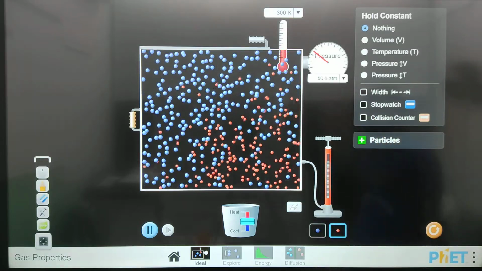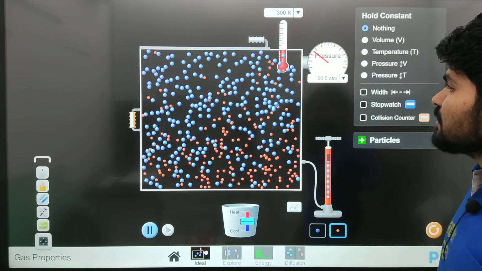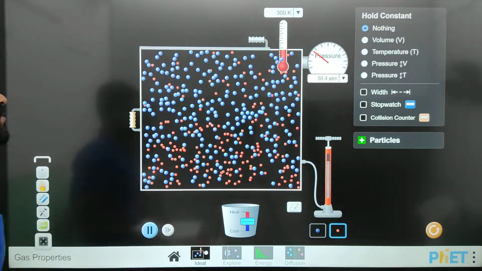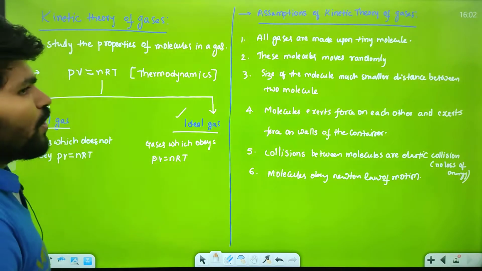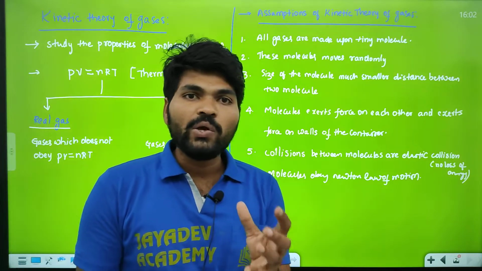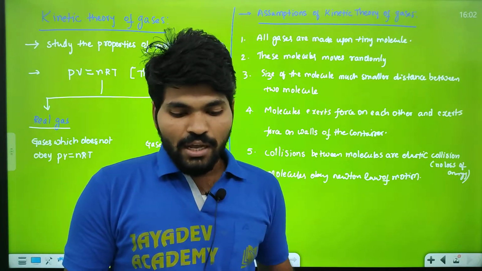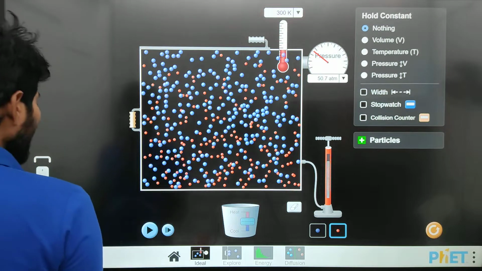See, each molecule is colliding with the others. So these are the gas molecules. Hope you understand, right? What is the gas and what are the molecules inside the gas? What are the assumptions of the molecules of the gas? Next, we already discussed this.